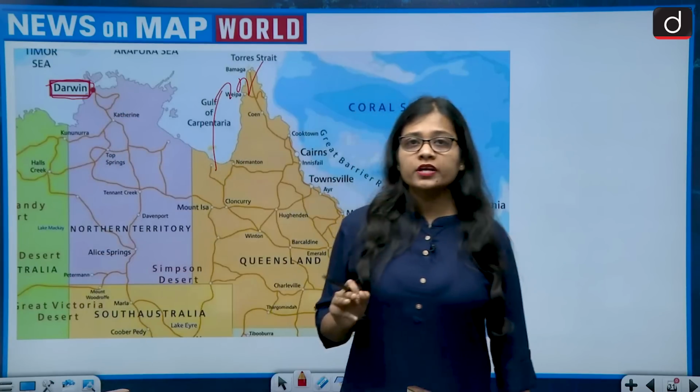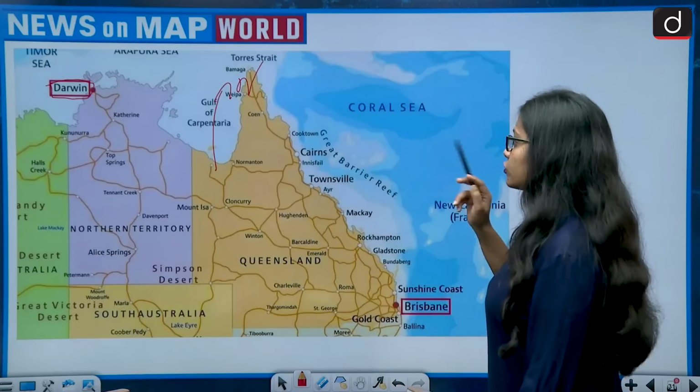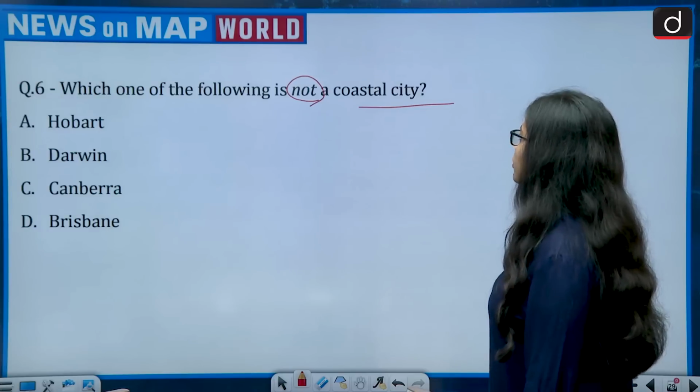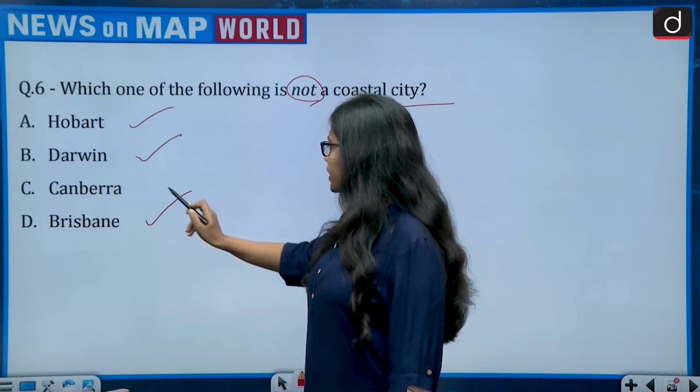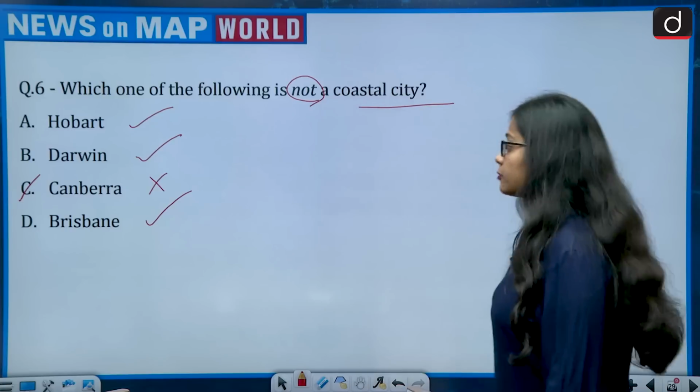Because there is a port in Darwin city, which is one of the busiest ports of Australia. So Darwin is also a coastal city. Which one of the following is not a coastal city? Hobart, yes. Darwin, yes. Brisbane, yes. Canberra, no. So the correct answer is option C, that is Canberra.